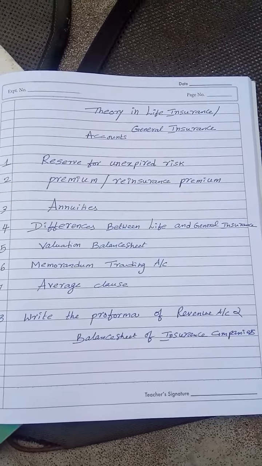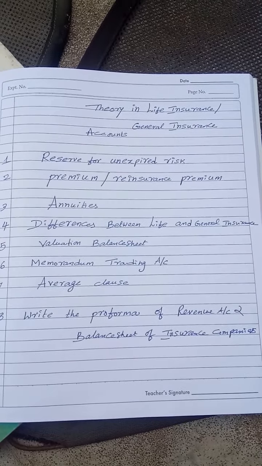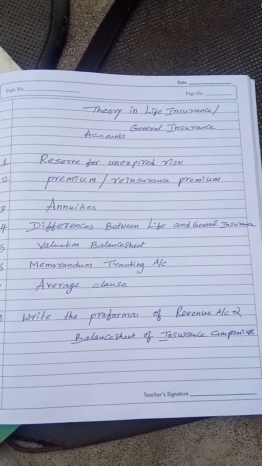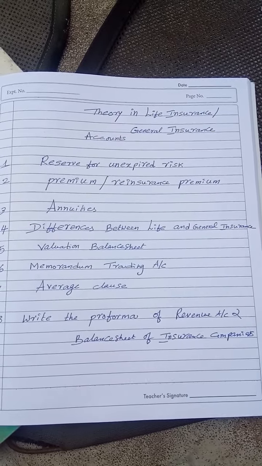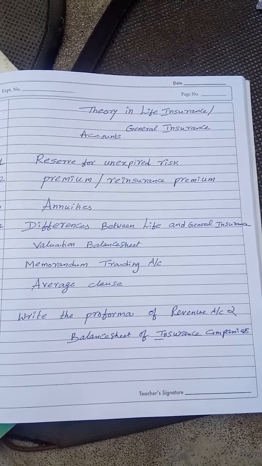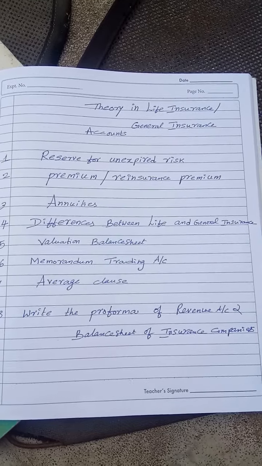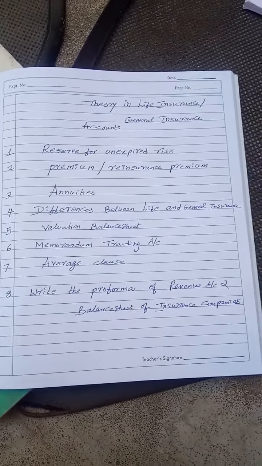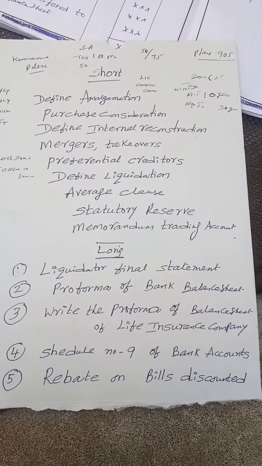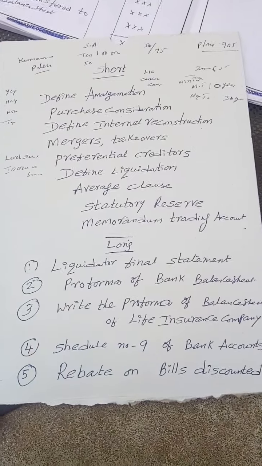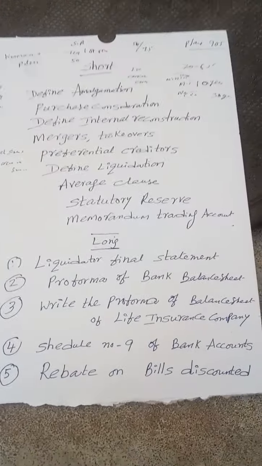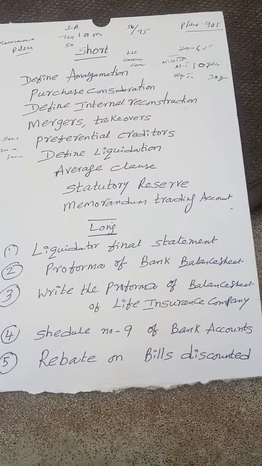And my dear students, you have to prepare the differences between life and non-life insurance. Then memorandum of trading account. Then average clause. Write the pro forma of revenue account and balance sheet of life insurance companies. These are all important questions only. Don't ignore. Prepare well. Please prepare well for the exams, my dear students. Make use of these important questions. Whenever required, I am giving you the pro formas also.